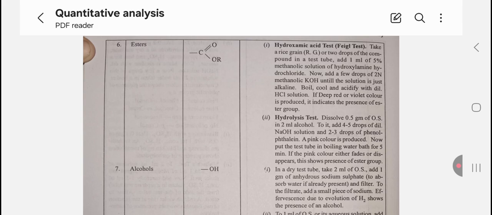Hydrolysis test. Dissolve 0.5 gram of the organic substance in alcohol. To it add 4 to 5 drops of the dilute NaOH solution and 2 to 3 drops of phenolphthalein. A pink color is produced. Now put the test tube in a boiling water bath for 5 minutes. If the pink color fades or is discharged, this shows the presence of the ester group.